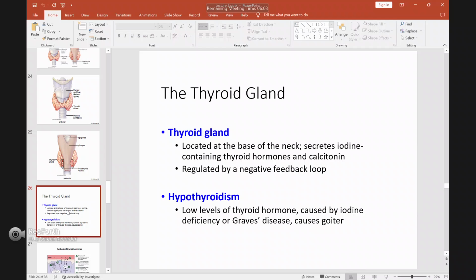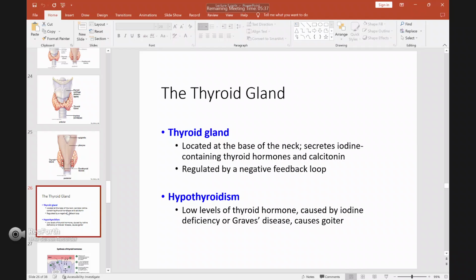An example of a disease related to the thyroid gland is hypothyroidism. Hypothyroidism means you have a low level of thyroid hormone, caused, for one, by iodine deficiency. Like we have discussed before, in order to produce the thyroid hormone, you need iodine and thyroglobulin.